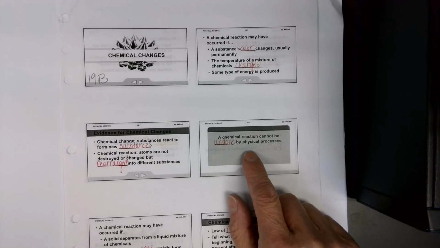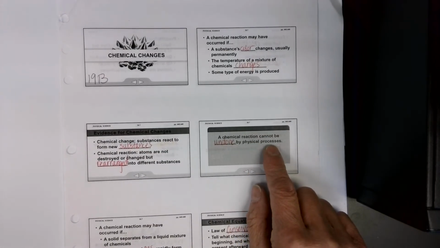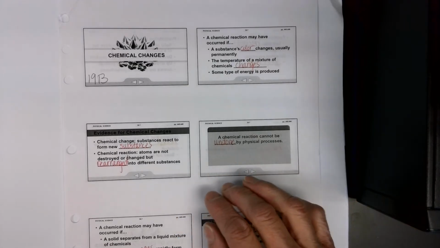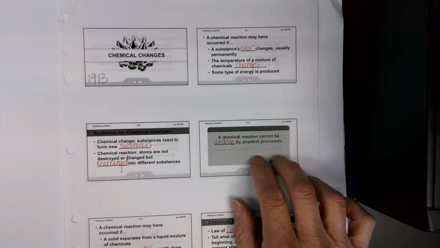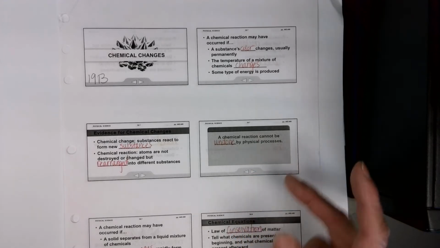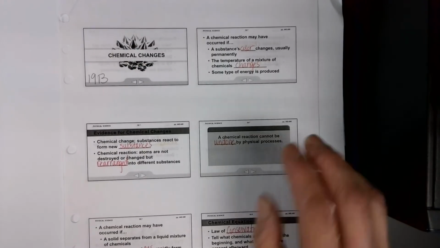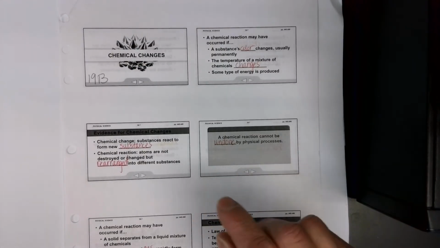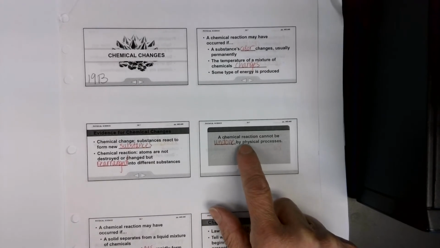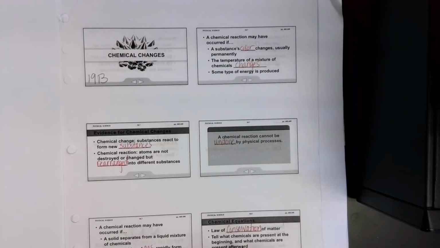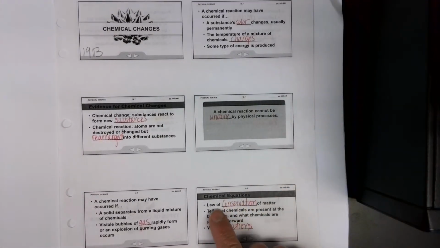A chemical reaction cannot be undone by physical processes. This takes us way back to the beginning of the year when we were talking about chemical reactions versus physical changes, right? If we had a piece of paper and we chop it all up into 6 pieces, we can tape those pieces back together. That's a physical change. That's not a chemical reaction, because you can undo it by taping together those pieces.